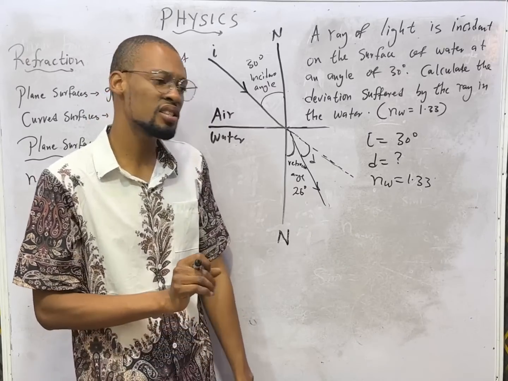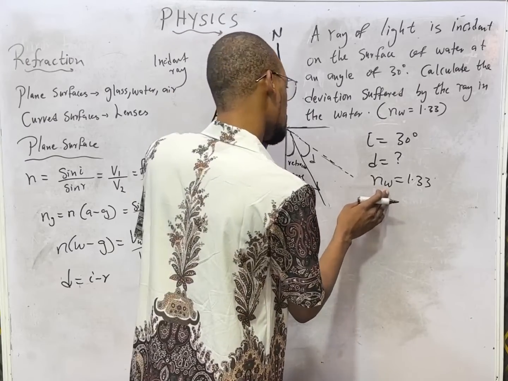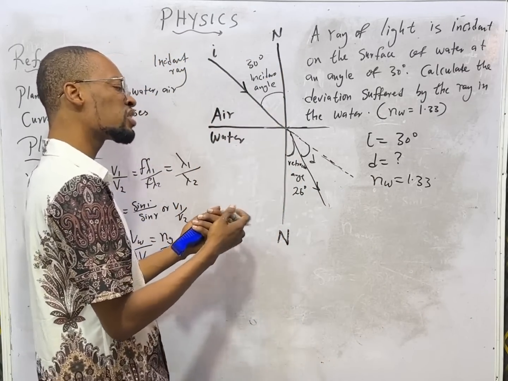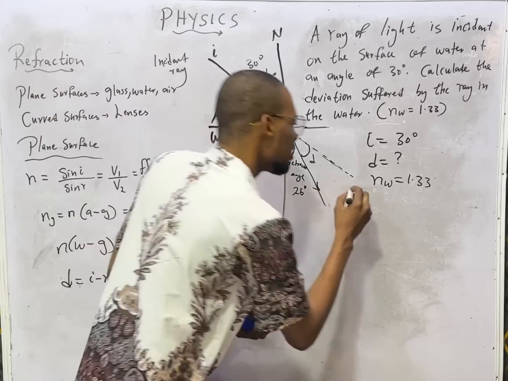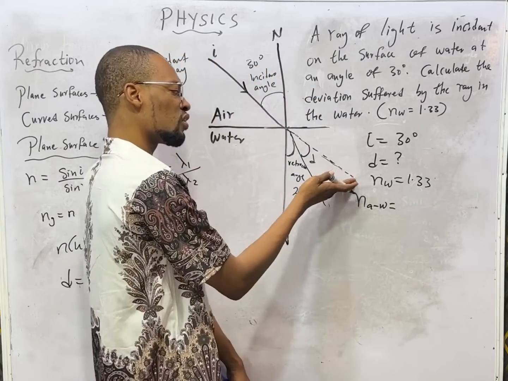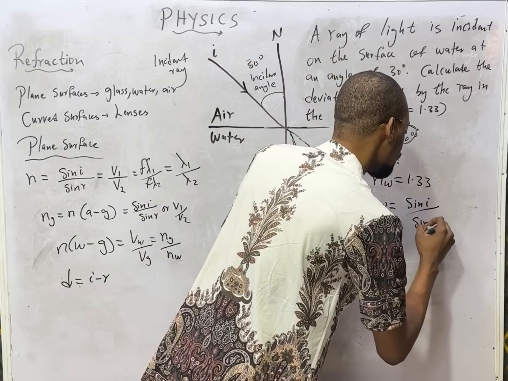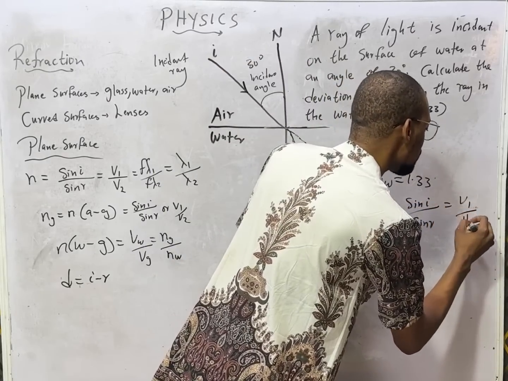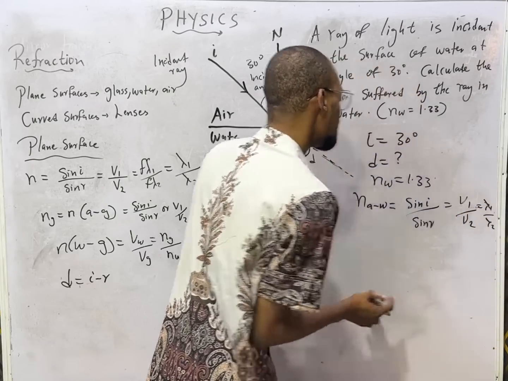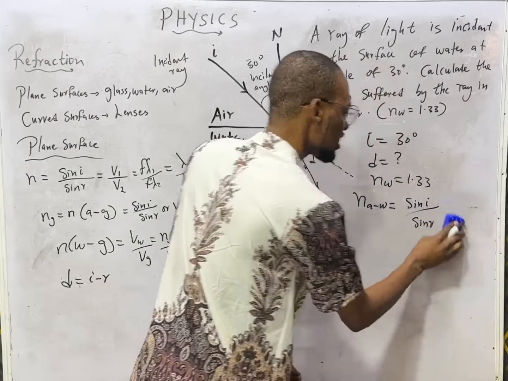Now look at something interesting that you should know, which I also explained in the previous episode. We are given the refractive index of water, not of air. So what is the refractive index of air to water? The refractive index of air to water is the same thing as the refractive index of water, which is the thicker medium. And this is the same thing as sine I over sine R, and the same thing as V1 over V2, which is the same thing as lambda 1 over lambda 2, as I've already explained in these formulas. But we don't need all this right now.